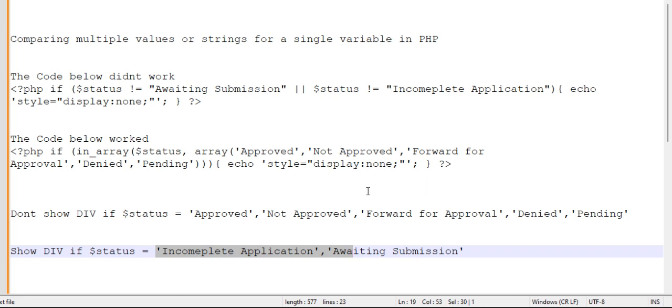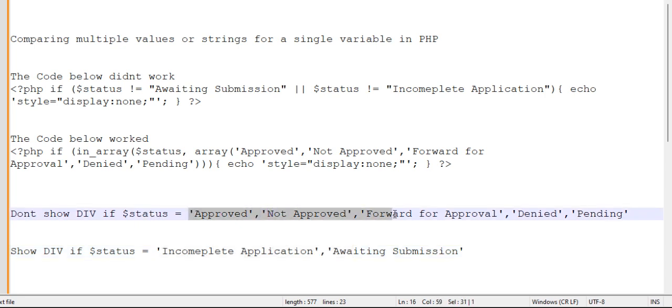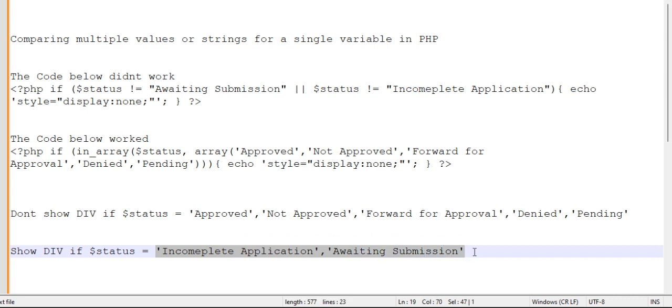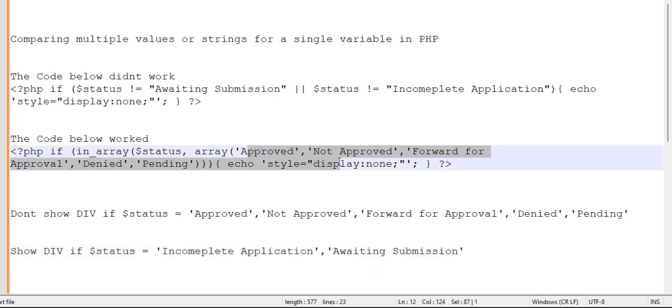So once more, if you want your div to show, omit the true. If you want your div not to show, add the false.